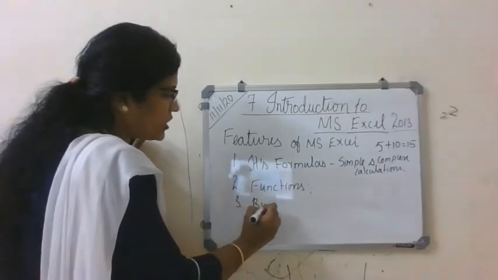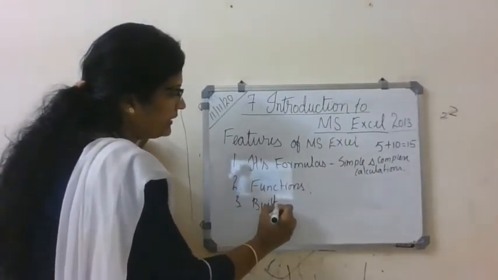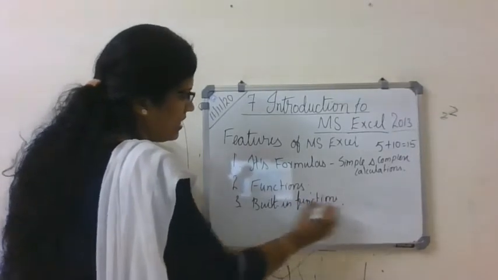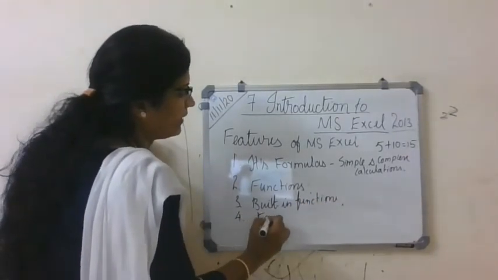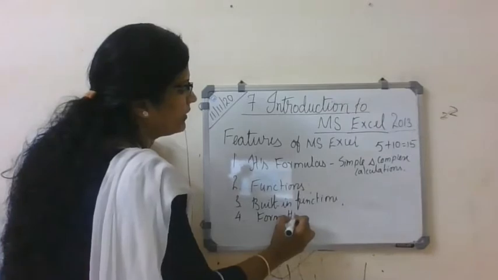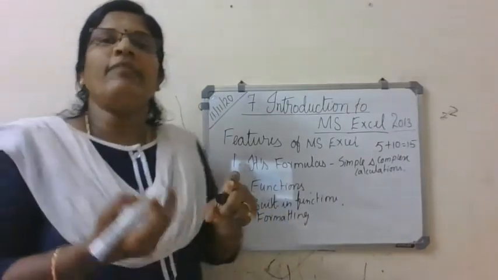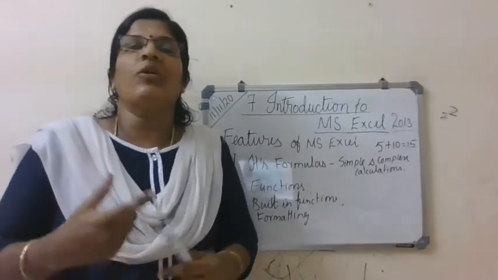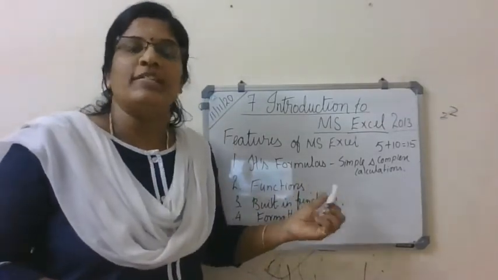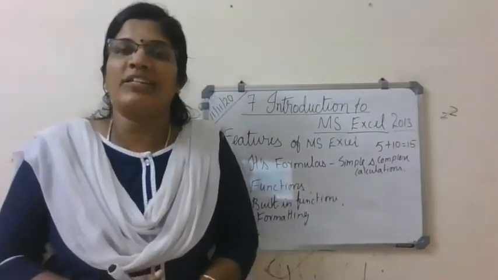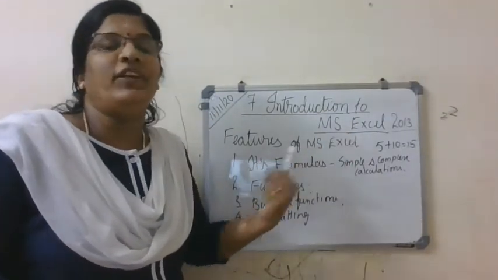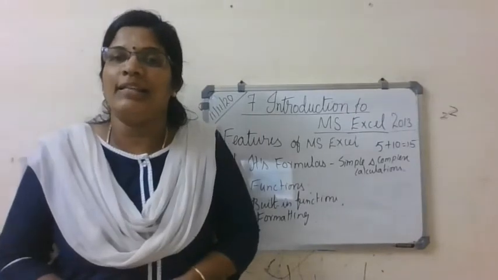So built-in functions are there, then formatting. As you have done in MS Word and MS PowerPoint, you can also do the formatting options. Make your table more attractive. That you can do with MS Excel. That is another feature of MS Excel.